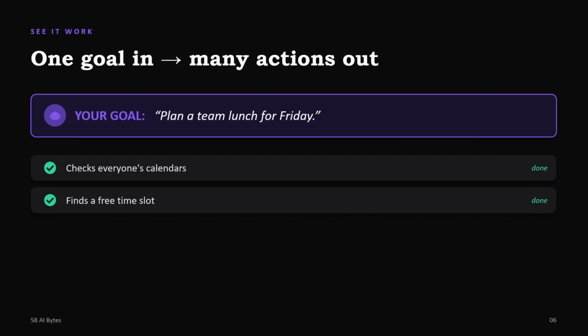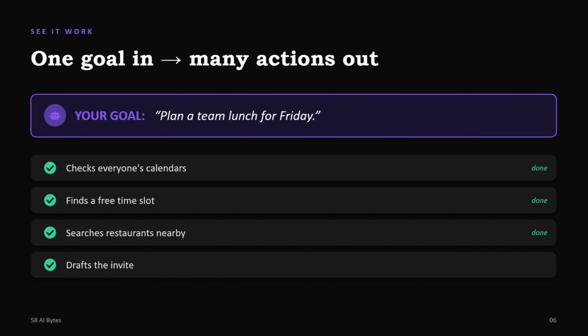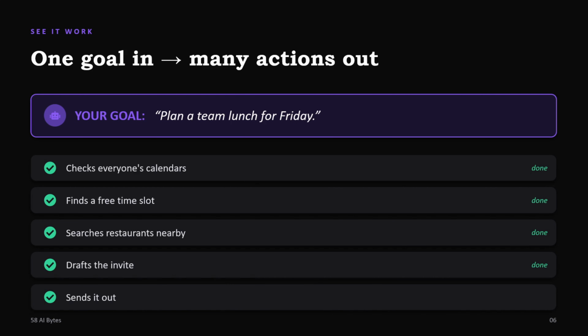Once that is done, it searches for nearby restaurants so that the commute is easy. Then it drafts a proper mail to invite the employees to the Friday lunch, and then sends the mail to the team. This is how agents handle a single goal: they divide it into a plan and action items, and work through a checklist.